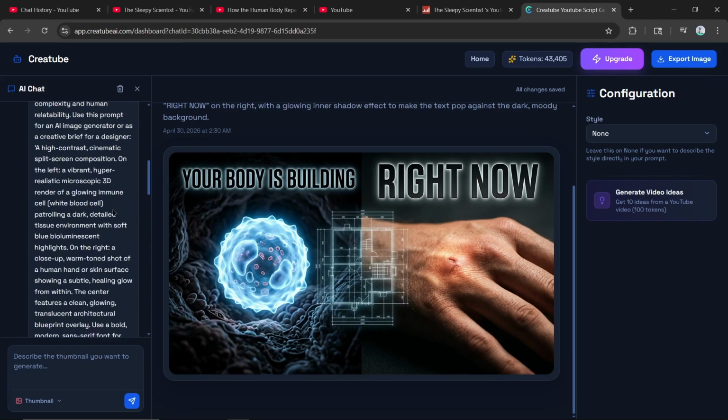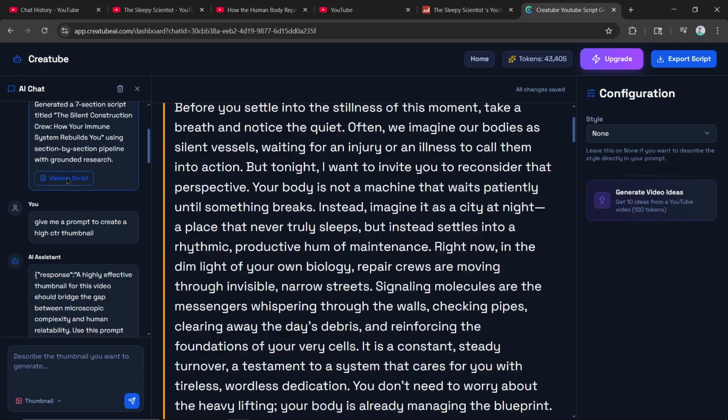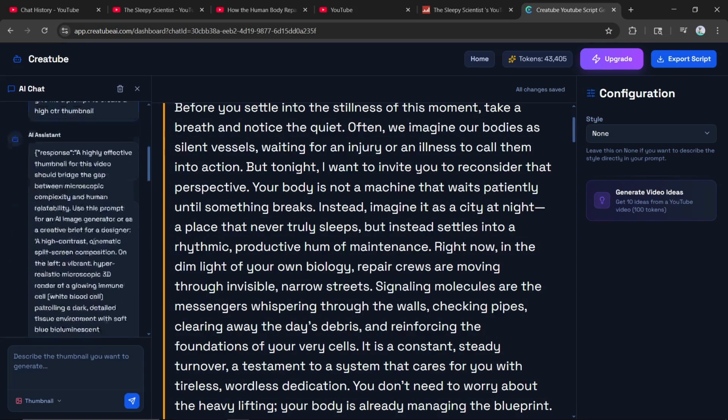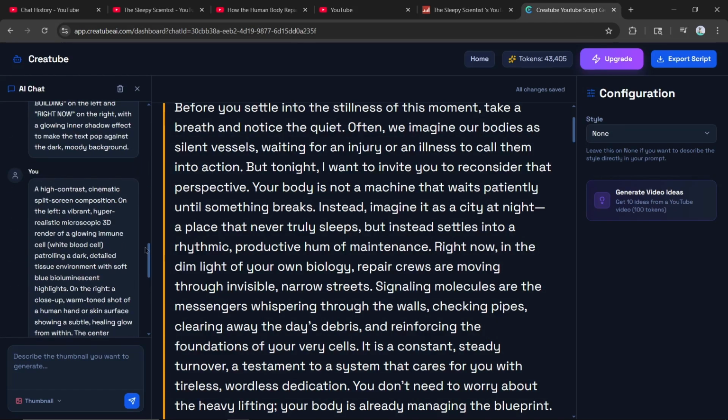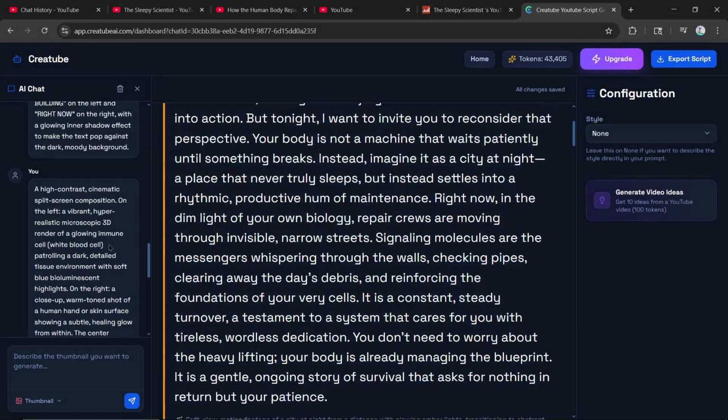And of course, we have our script right up here. We have our script, we can also export our script and so on. So yeah, now we're done with the script and the thumbnail. The only thing that's left is to generate the images and the voiceover.